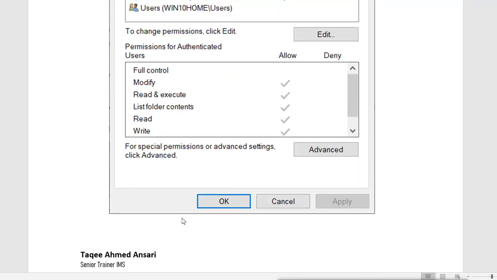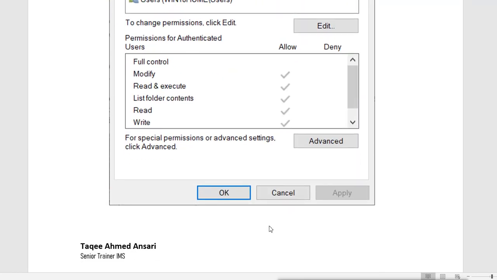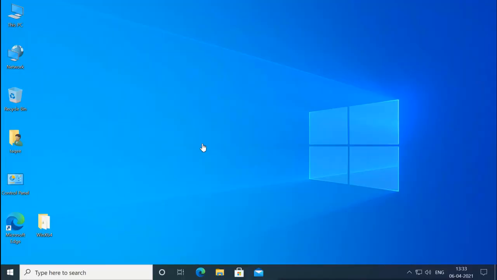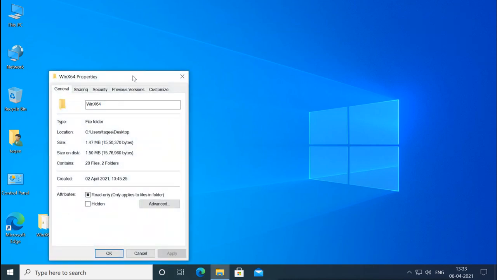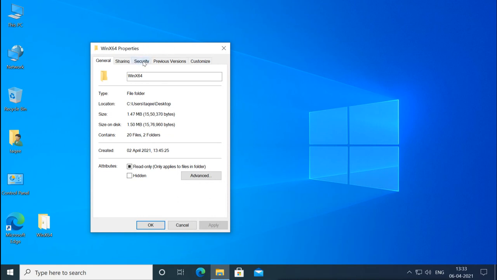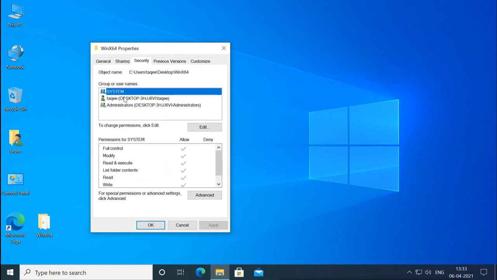For example, I have a folder here, so I will right click on that folder and go to the properties, and in the properties I have this security tab. In the security tab I have these options available: these are the user accounts and these are the permissions for these user accounts. If you would like to assign some permission to those users, you have to add them, and then you can change the permission.